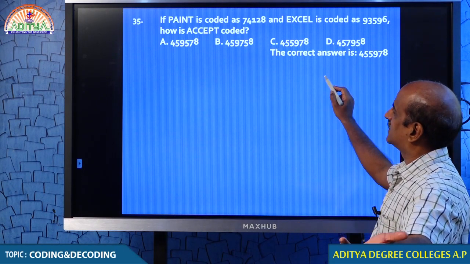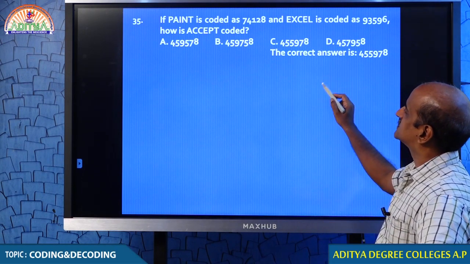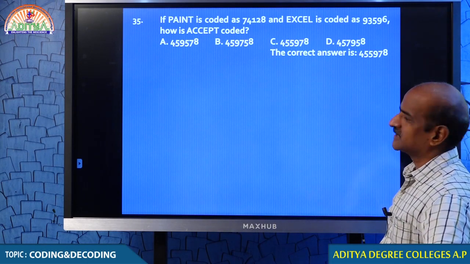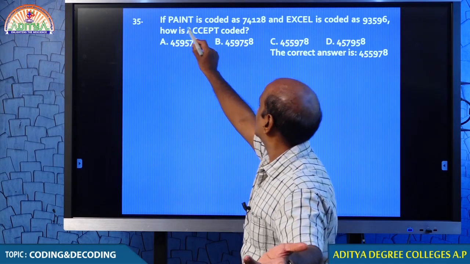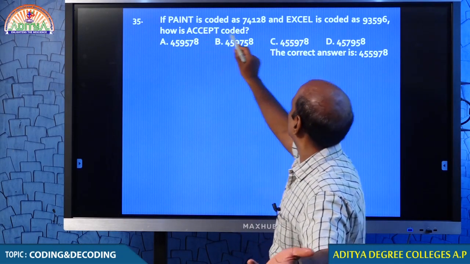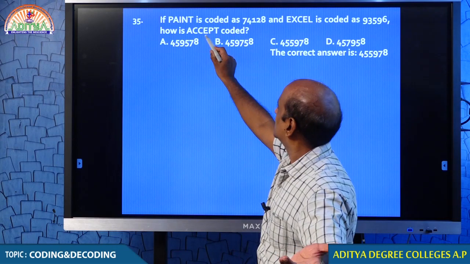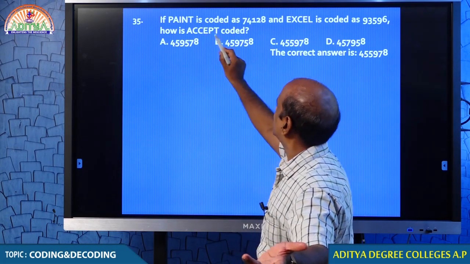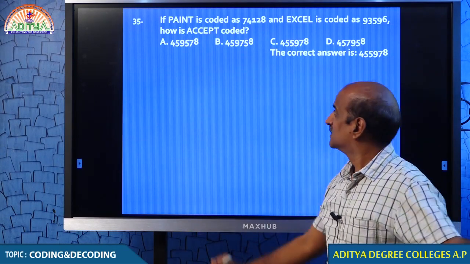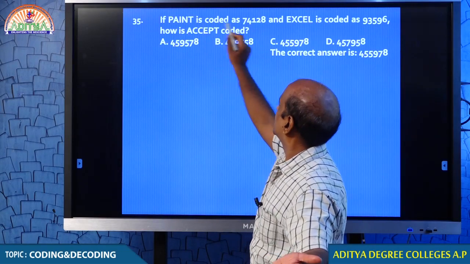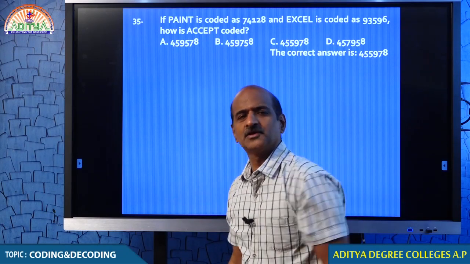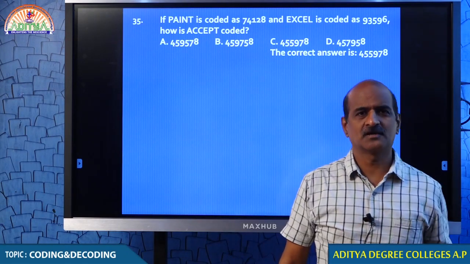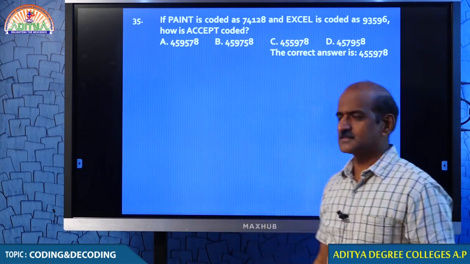Even where there are no place values, we can make use of that. Except A is already there, C is already coded, E is already there, P and T are there. Every letter is coded properly. It is only to make use of those letters. There is no confusion at all. You can easily do this.